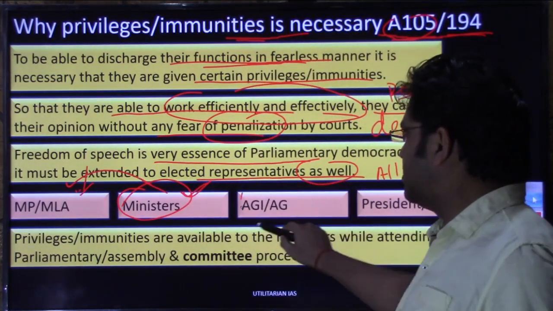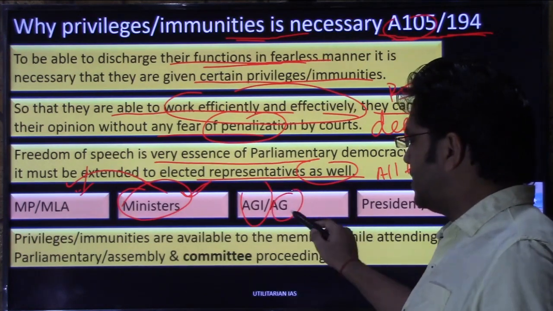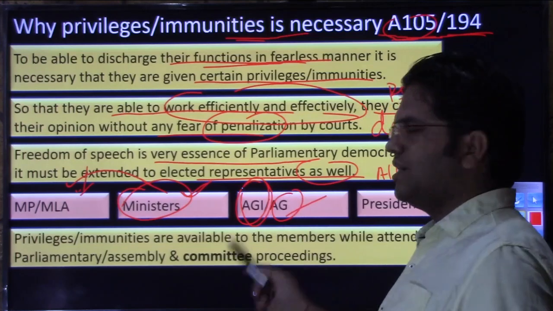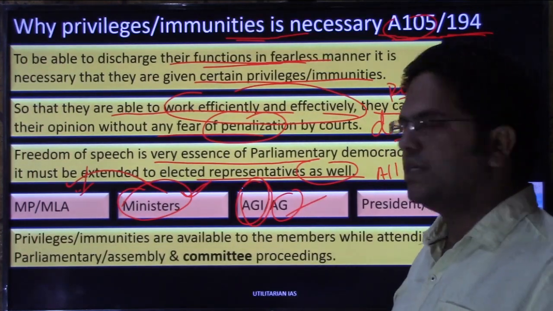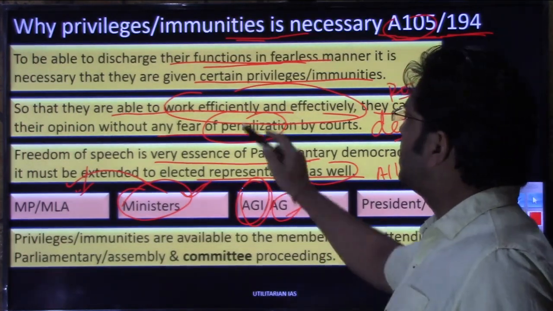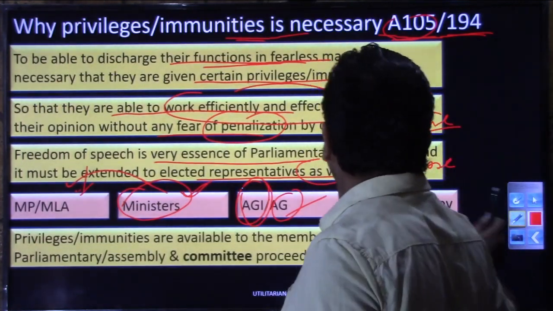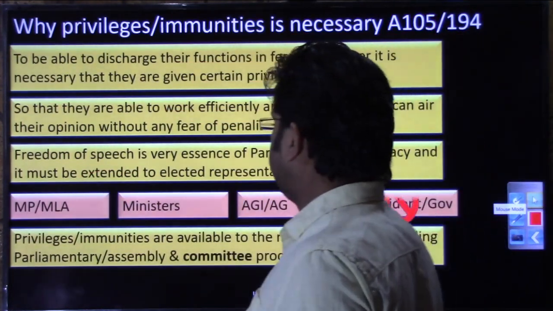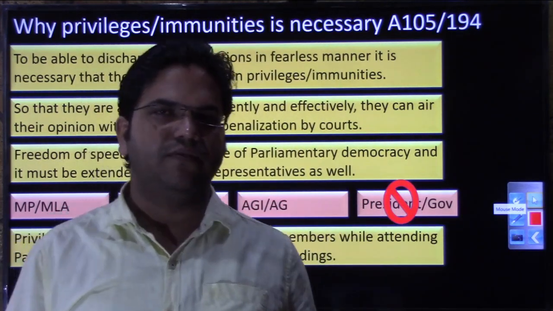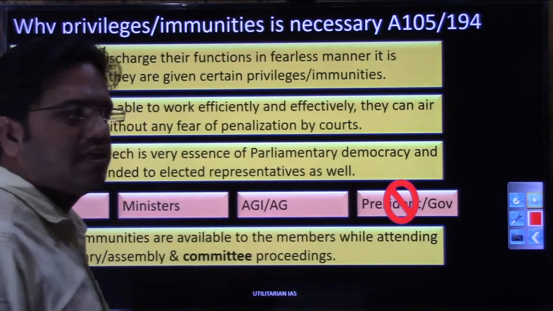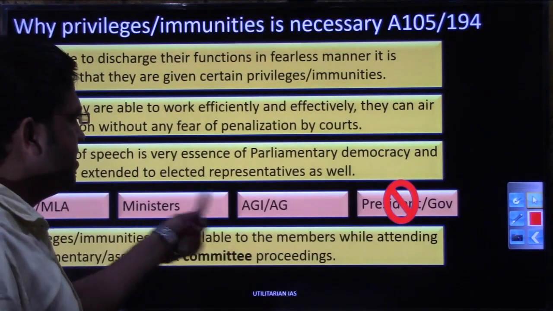Then the Advocate General at the state level and the Attorney General of India also participate in the parliamentary and assembly proceedings, so they are also given these privileges and immunities. However, the president and governor have not been given the privileges and immunity enjoyed by members of parliament, members of legislative assembly, and these people.